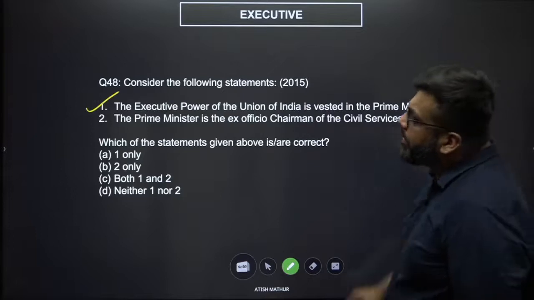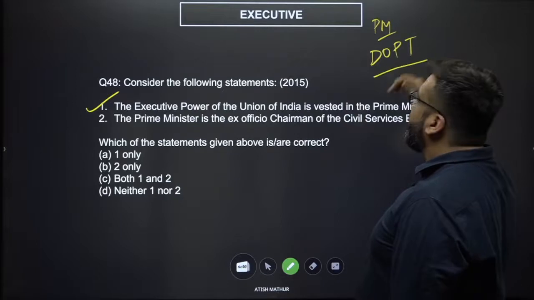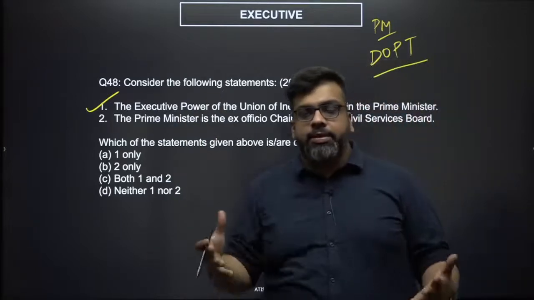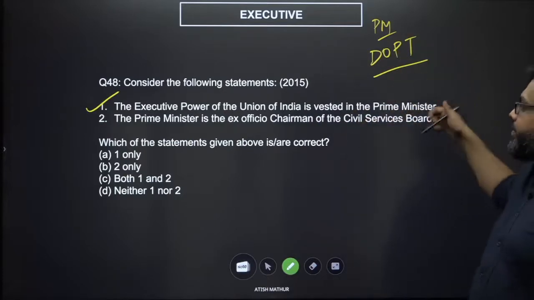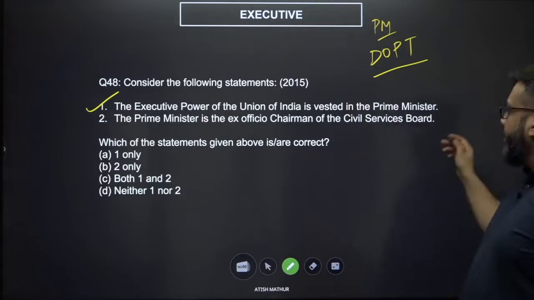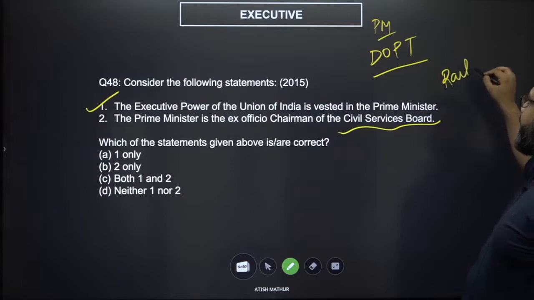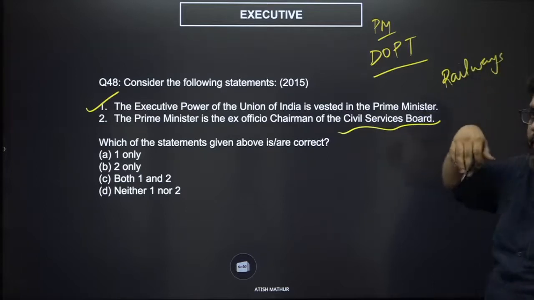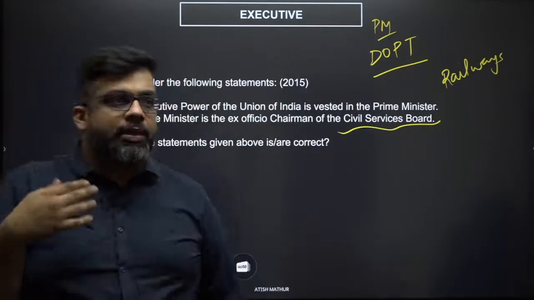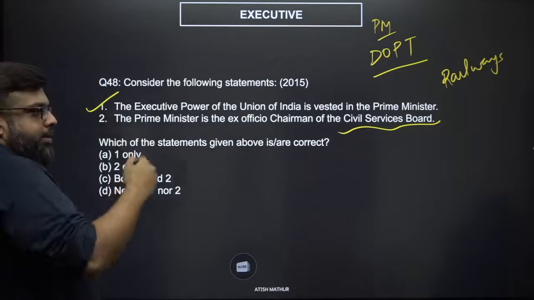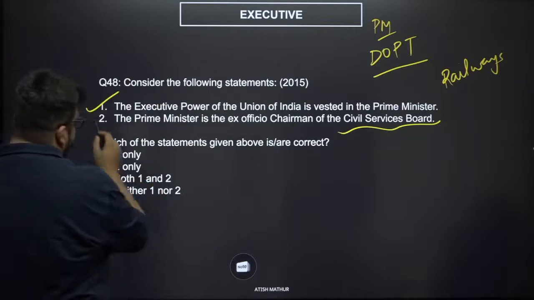Now think about it. The Prime Minister anyways heads the Department of Personnel and Training, which manages your All India Civil Services and the civil services as a whole and general administration. Why would you make this person the chairperson of the Civil Services Board as well? Think about who else. You would have heard of something called the Railway Board. Is the Railway Minister the chairperson of the Railway Board? Or for example, you would have heard of the Central Board for Direct Taxes. Is the minister ever the chairperson of that board? No, a bureaucrat usually is. So this is also wrong.